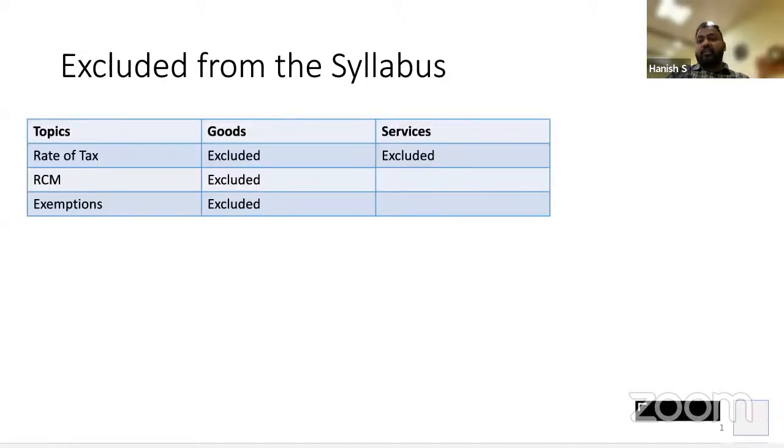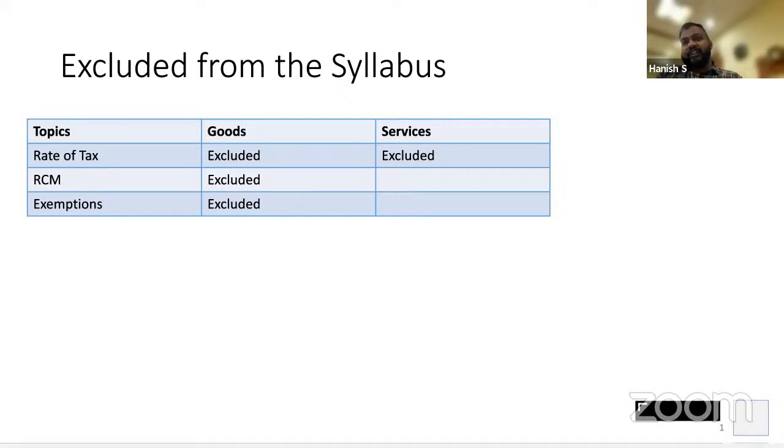Rate of taxes for goods and services both have been excluded for you, so you don't have to remember the rate of taxes. What you have to remember is exemptions. Rate of taxes, whether it is 18%, 12%, 5%, all that will be given in the question. Whatever questions I have gone through as of now, the rates are given there. RCM on goods is there, some animal like RCM on goods, that is not there for our syllabus. We have a monster which is RCM on services. That is there in our syllabus, right?